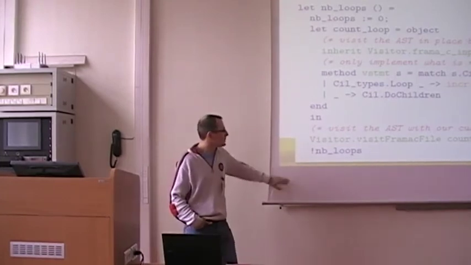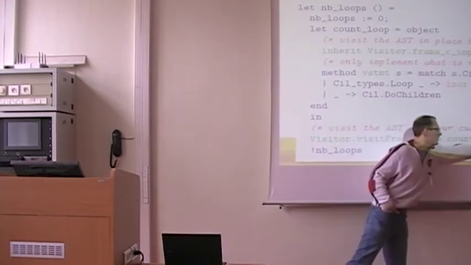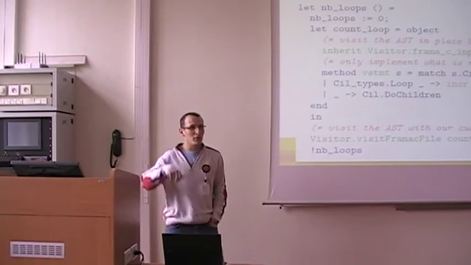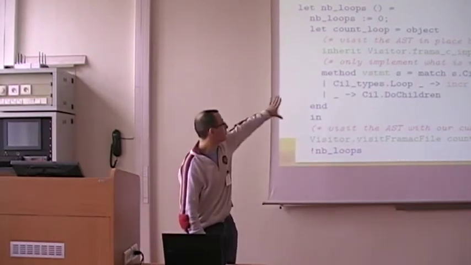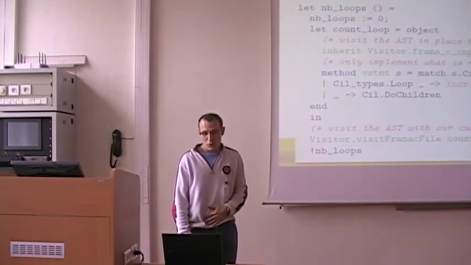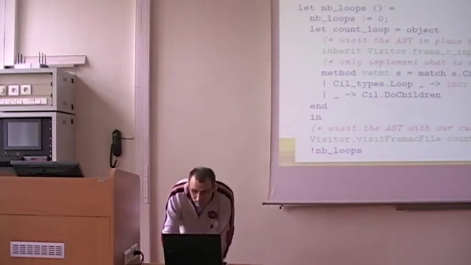And after that, we just have to call this visitor on the IST and visit it from the top of the IST. That is just a few lines of code in order to implement a loop counter for any, say, standard program.